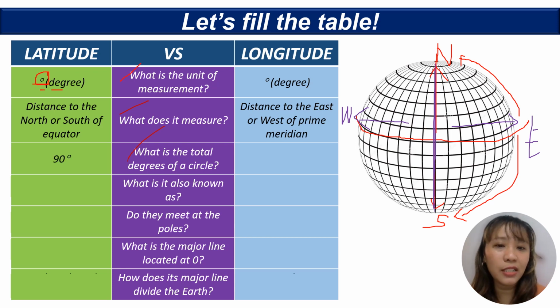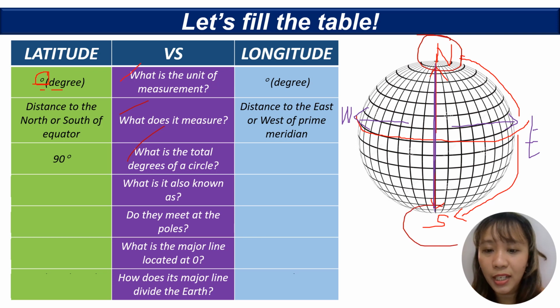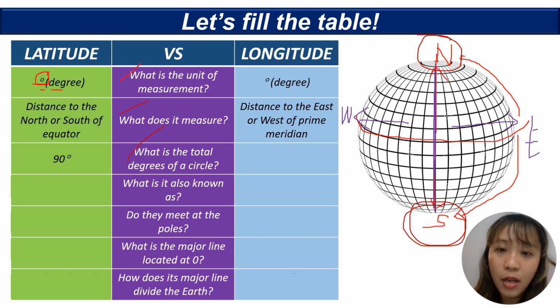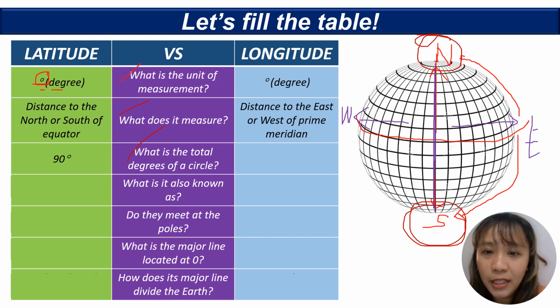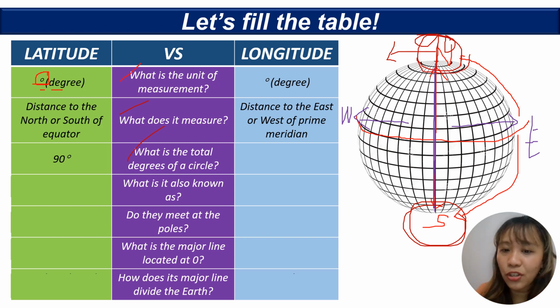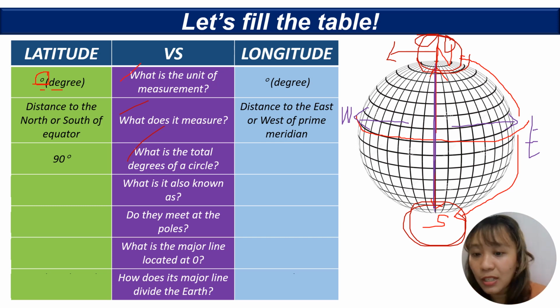For latitude, it's 90 degrees. That's why the North Pole and South Pole are located at 90 degrees from the equator, north, and then 90 degrees on South Pole to the south from the equator. If it goes beyond 90, for example, that is 66.5 degrees, that is the Arctic Circle, and same for the south, at the South Pole, the Antarctic Circle.